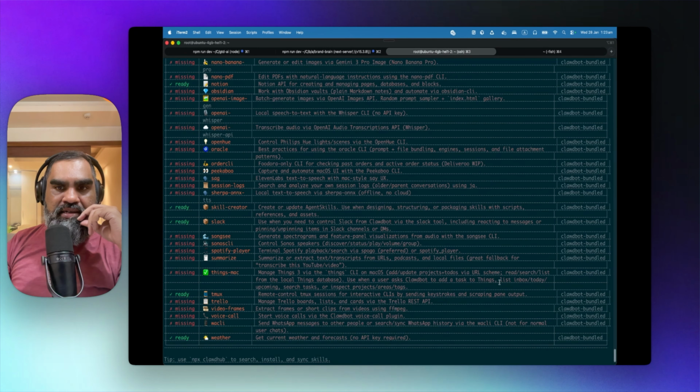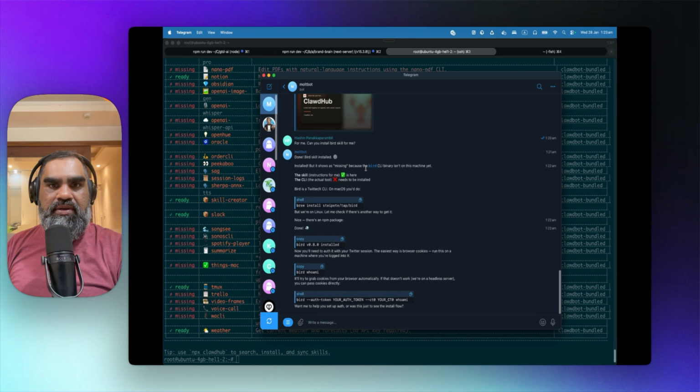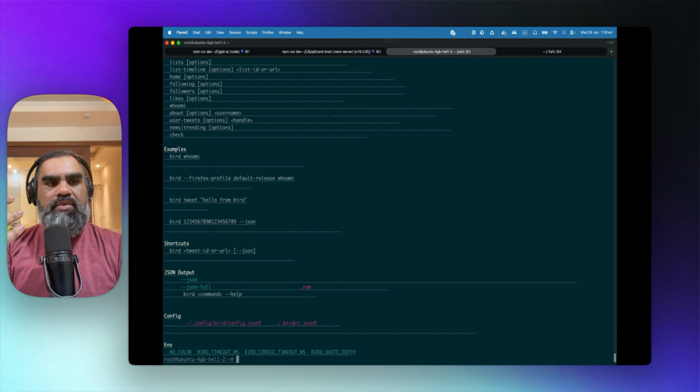Nano Banana Pro. So, okay, this is pretty good for lead generation. I am going to test out lead generation on this one, and then I'll make another video on this. Voice mode. And the Bird skill is installed, but it shows missing because the Bird CLI binary is not on the machine yet. Try Bird. Yeah, Bird is installed. It's already done, I think.